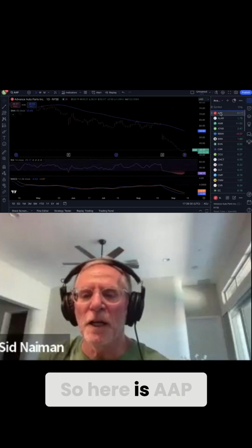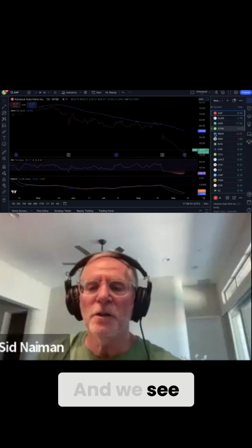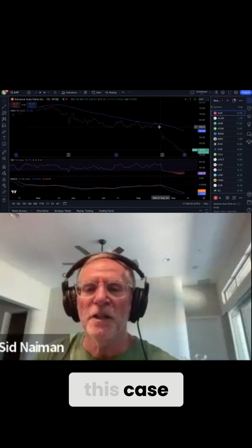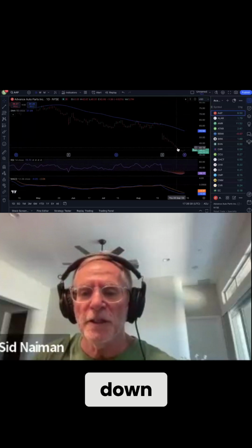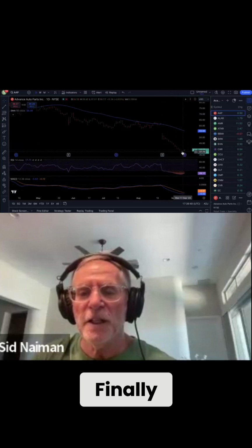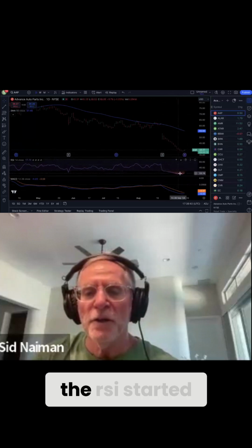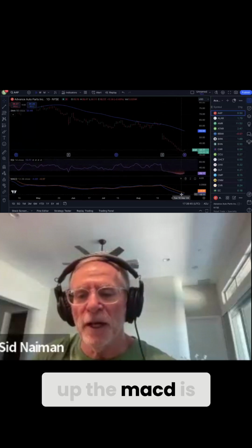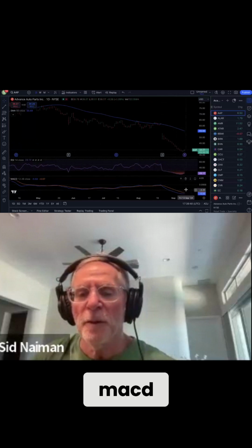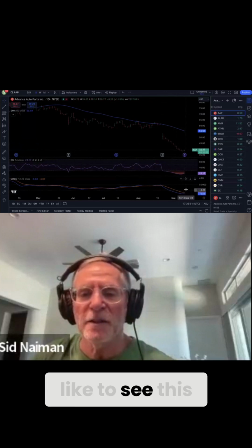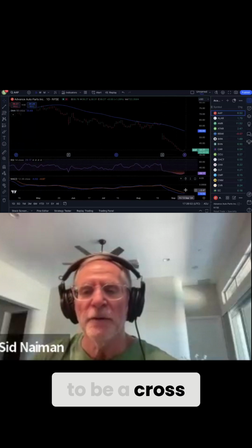So here is AAP, and the way I would look at AAP in this case, we have a gap down, an earnings gap. And then, of course, it's been going down, down, down, down, down. Finally, it kind of stopped here, and then the RSI started pointing up. The MACD is kind of flat. So on this one, I would wait for a MACD minimum point. I'd like to see this be a cross, and then I trade this one.